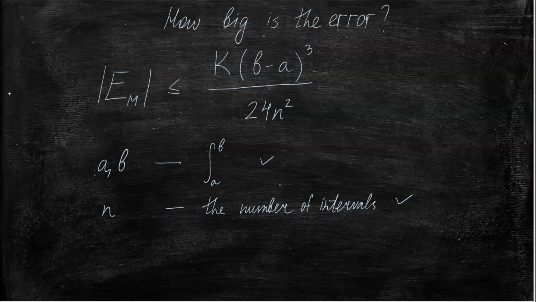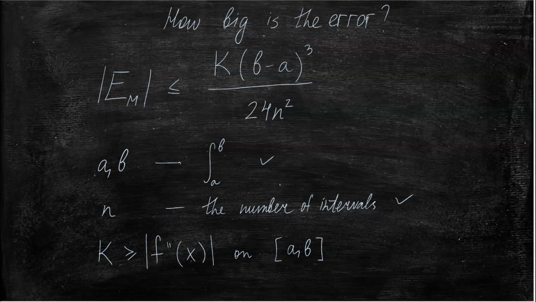K is defined to be the largest value of the absolute value of the second derivative of a function on the interval from a to b. So basically, to find K, all you have to do is find the second derivative of your function and find what is the largest value it can be on the interval from a to b.